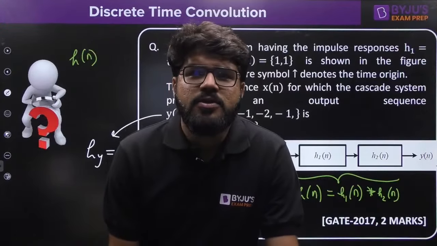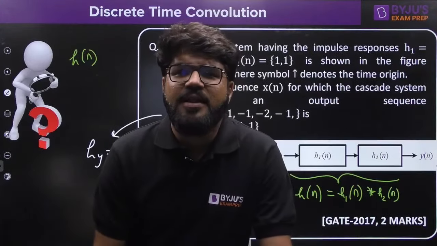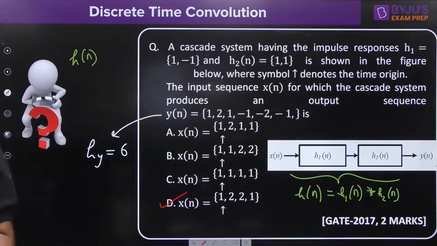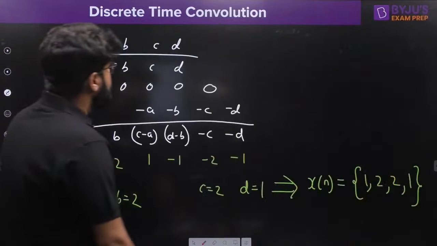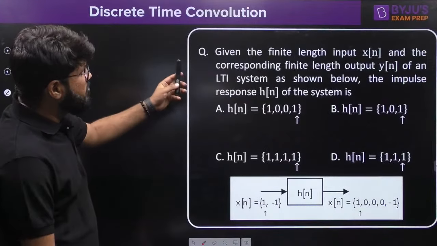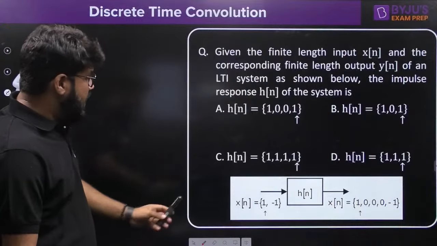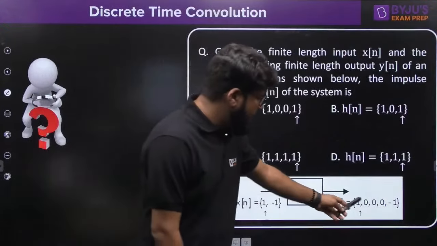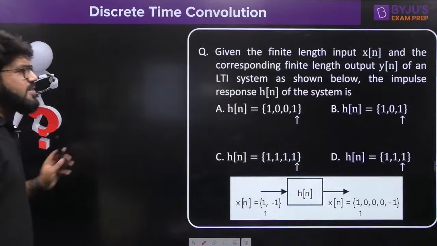Right, guys. So these are some expected and important types of questions. Sum by column can help you in simplifying these questions. Let's move ahead. You are able to see pretty much a similar question. Given the finite length input x[n], which is 1, minus 1, and the corresponding finite length output y[n] of the LTI system shown below.